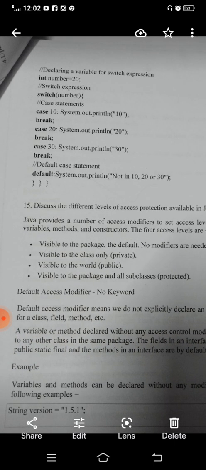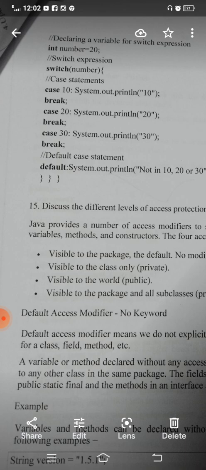There is an example for a switch statement. I am mentioning number equal to 20, so 20 is assigned to number. Here number is integer type data. Under the switch statement, switch of number is going to compile, that means switch of 20 is passed into the switch statement.